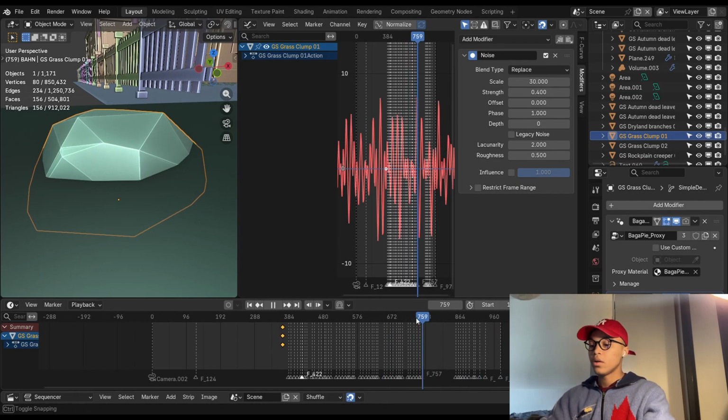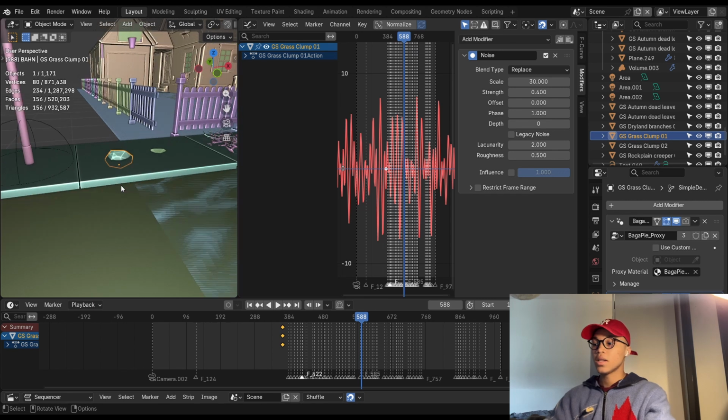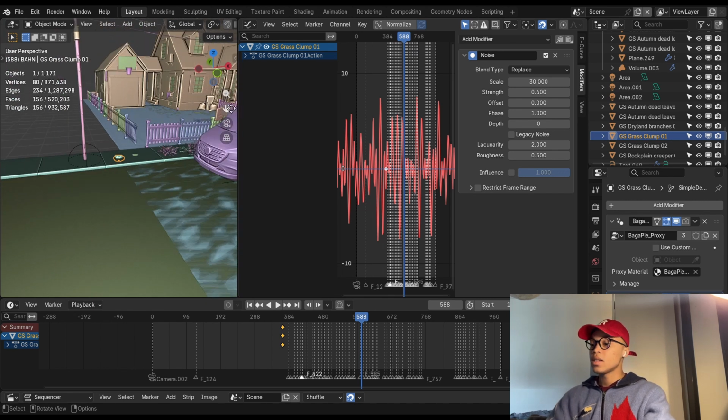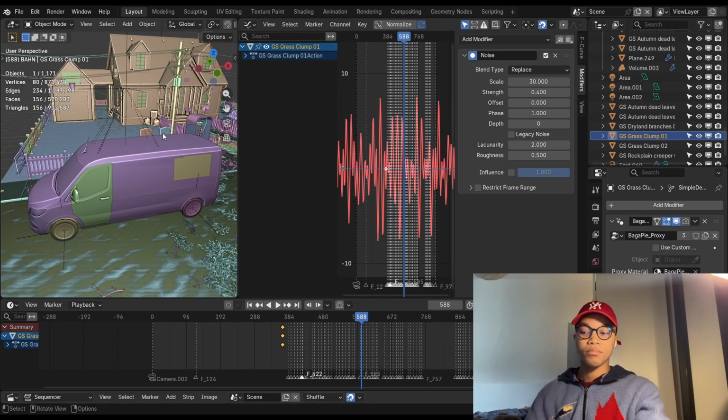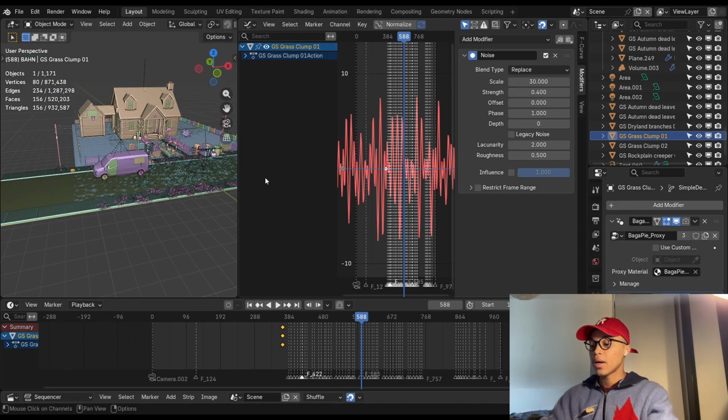But you put that on the main, on the source, and it's gonna apply that to everywhere. And then the thing is, automatically when you scatter anything on Bagapie, it's gonna give every single tiny grass clump a random rotation, so it's gonna look natural. But that's how I animated the wind.